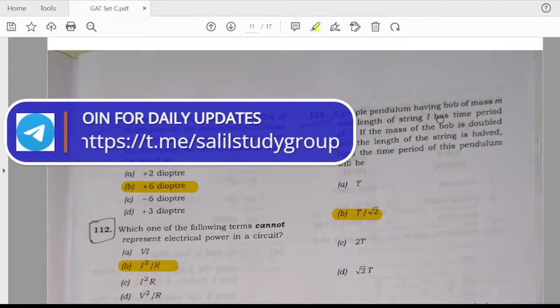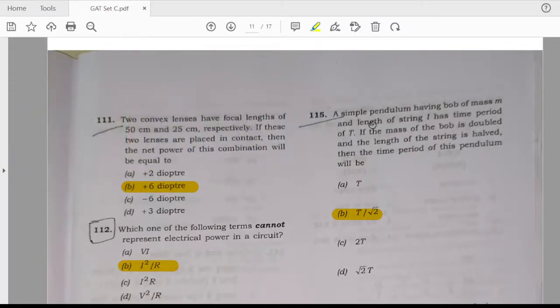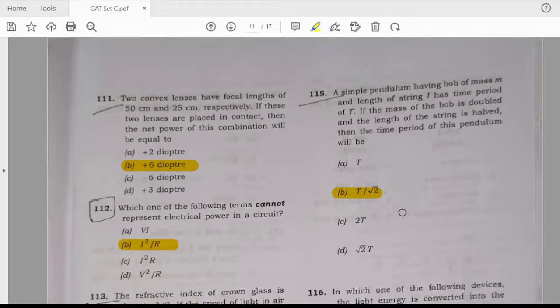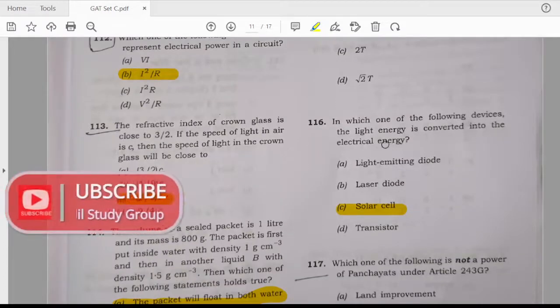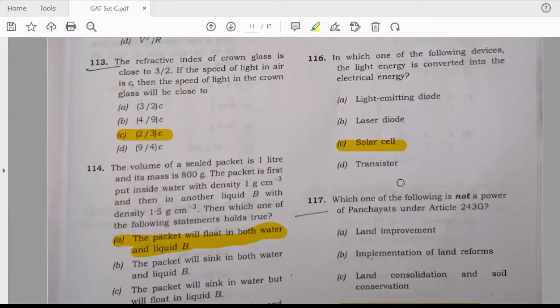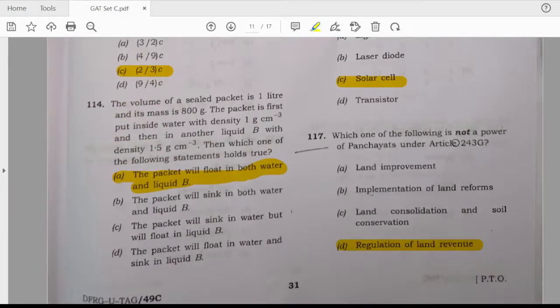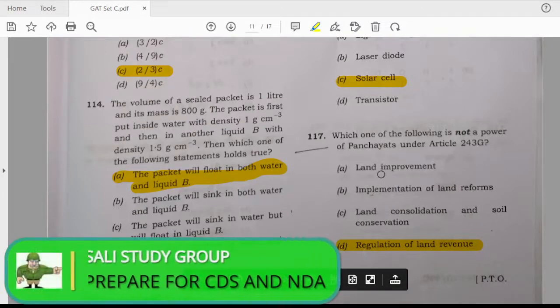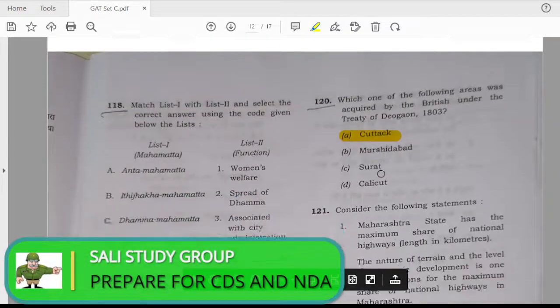115. A simple pendulum having a bob of mass m and length of string L has a time period of T. Answer is T, by under root 2. Which of the following devices the light energy is converted into electrical energy? Answer is C. Solar energy. Which of the following is not a power of Panchayat under Article 243G? The answer is D. Regulation of land revenue.